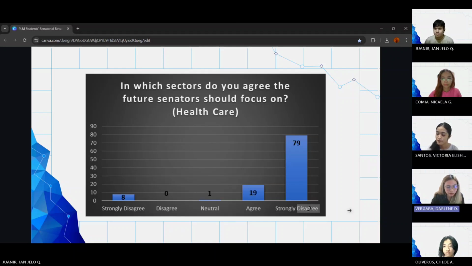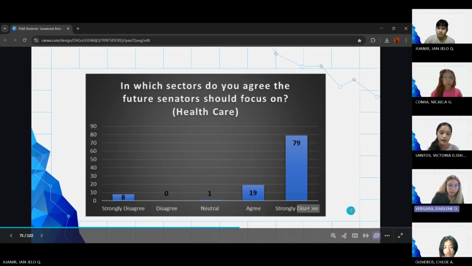One participant stays neutral. 0 participants disagree. And lastly, 8 participants strongly disagree that healthcare is one of the sectors that should be focused on in the future by the future senators.